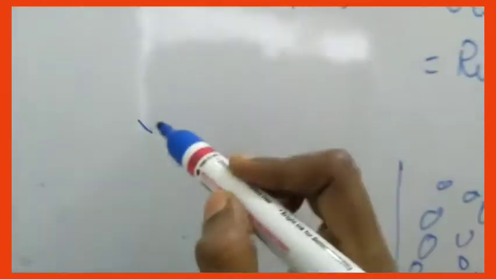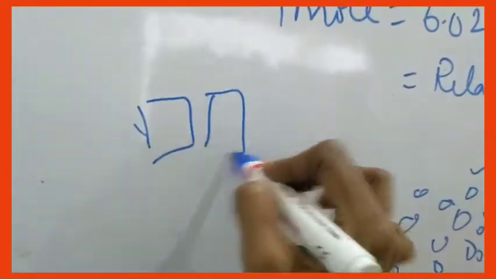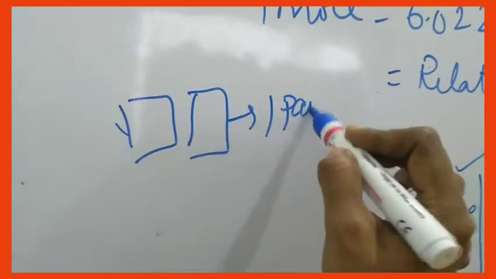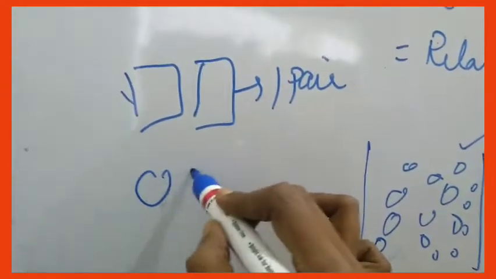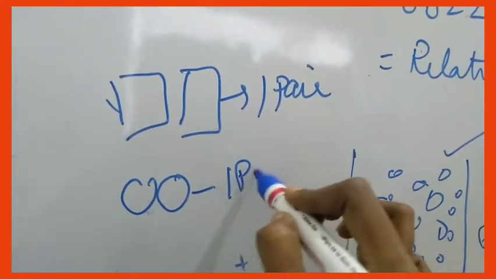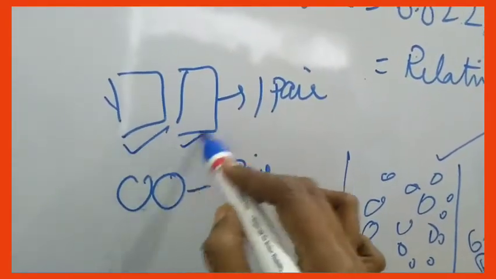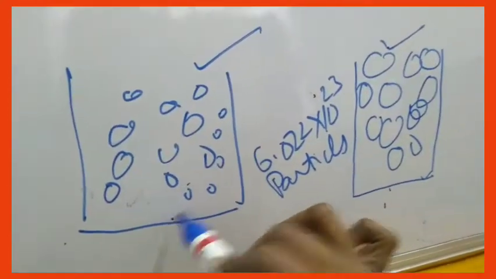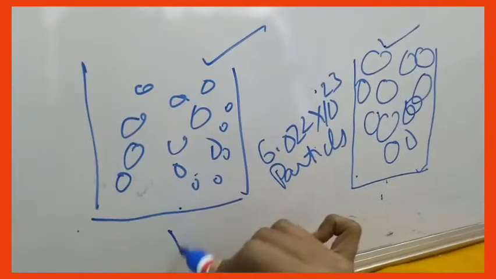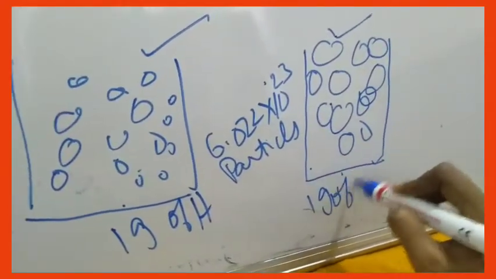For example, I told you 1 dozen of books means how much, or if you are talking about 1 pair of books, the size of the books will be like this. This is also 1 pair. If you are taking 1 pair of balls, they will also be 2 only. Is the number changing? This is 2, this is also 2. Here also, 1 gram of hydrogen and 1 gram of sodium.